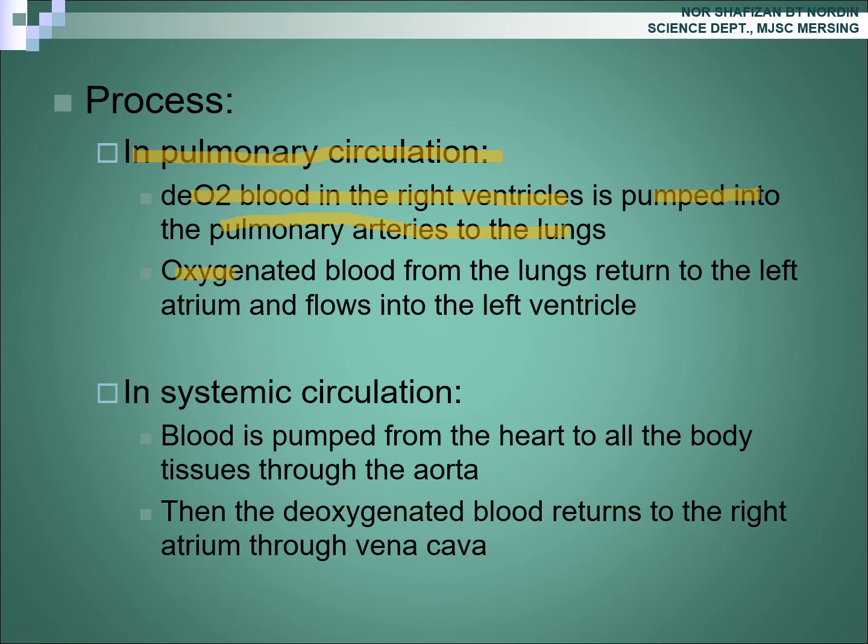At the same time, oxygenated blood from the lung returns to the left atrium and flows into the left ventricle. While in systemic circulation, blood is pumped from the heart to all parts of the body tissue through the aorta. Then the deoxygenated blood returns to the right atrium through the vena cava. Okay?